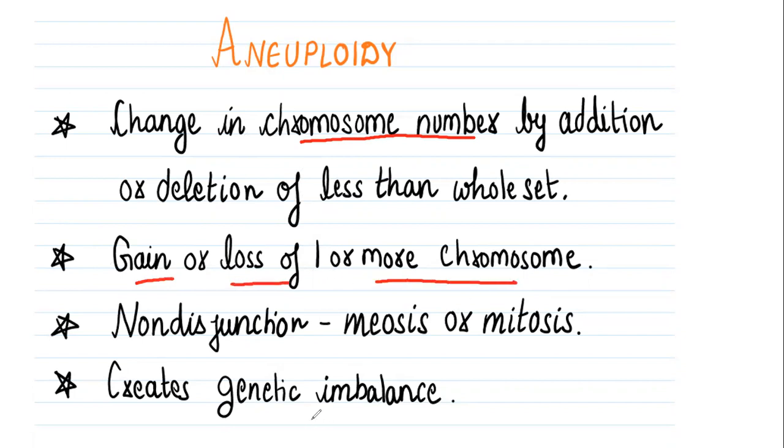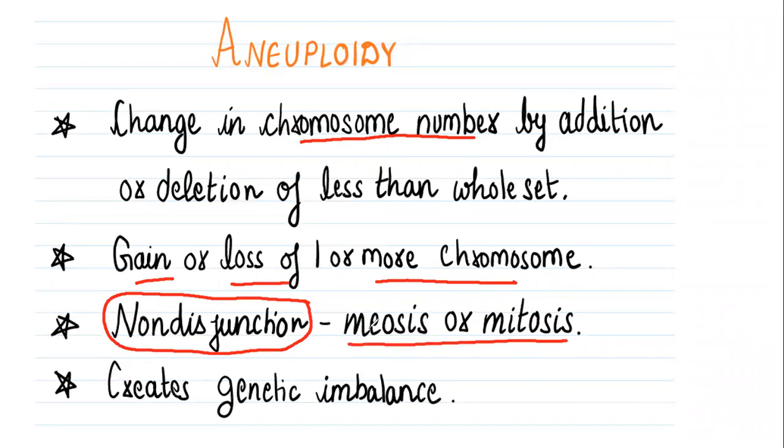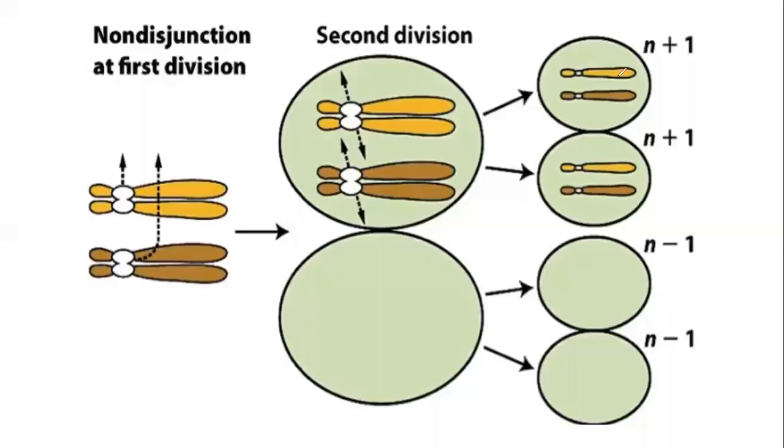This happens because of a non-disjunction event in the stage of cell division, basically meiosis or mitosis. So aneuploidy creates genetic imbalance in the cell. If we take the example of non-disjunction, here you can see that non-disjunction happens at the second division stage.